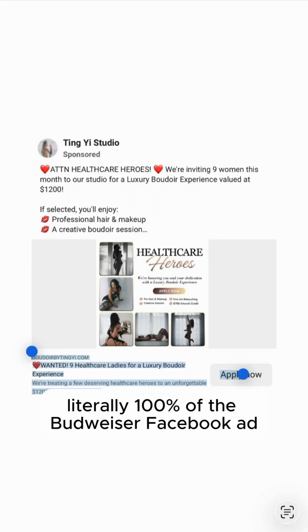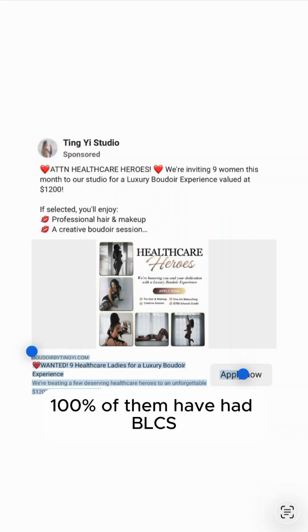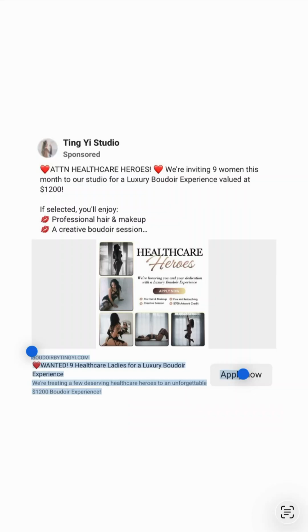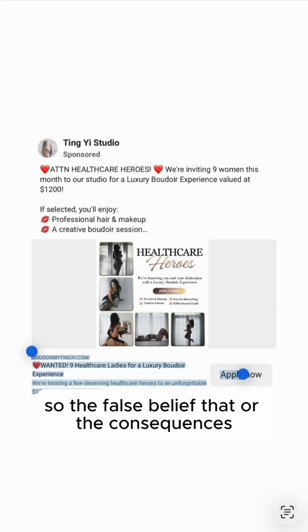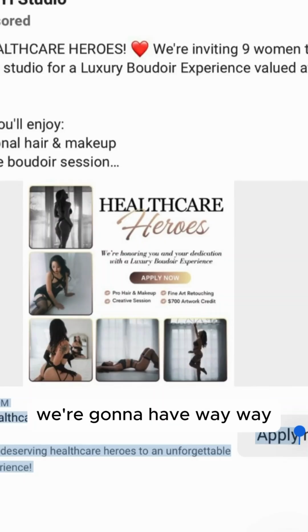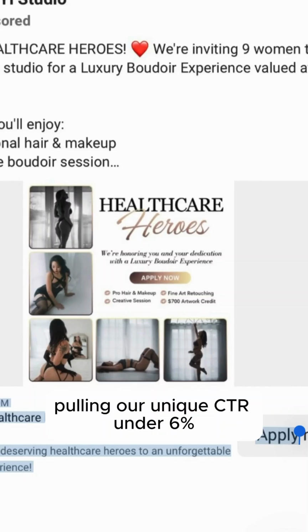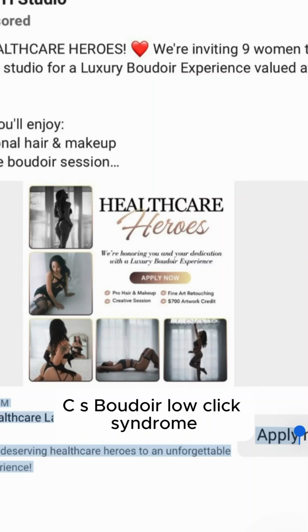Well, literally 100% of the Boudoir Facebook ad backend metrics I've seen and have tested myself, 100% of them have had BLCS, Boudoir low click syndrome, with a unique CTR under 6%. And why is that? Because everyone's making these same 3 pre-click mistakes. So the consequences of making this looks like an ad mistake is that we're gonna have way more women scrolling by our Boudoir Facebook ad than necessary, pulling our unique CTR under 6% and increasing the probability that we have BLCS, Boudoir low click syndrome.